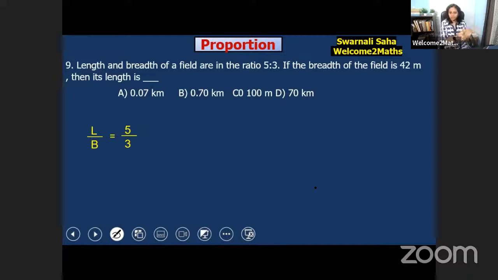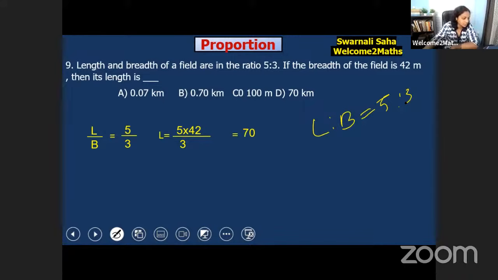So let's check. What is the answer? You see, L is to B is equal to 5:3. So that means L by B is equal to 5/3. What is the value of L? We know that the value of breadth is 42, so instead of B we can write 42. So 5 into 42 by 3, and it is 70. So L is 70 meter.